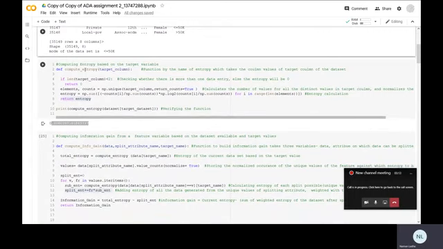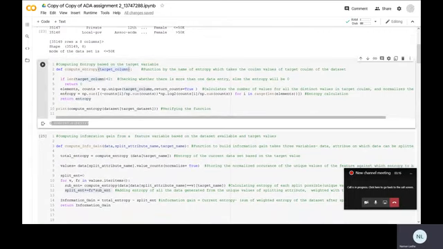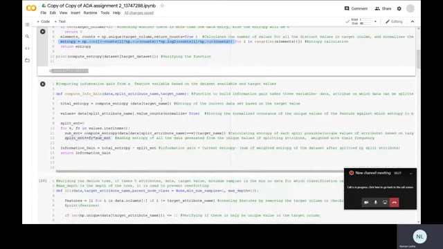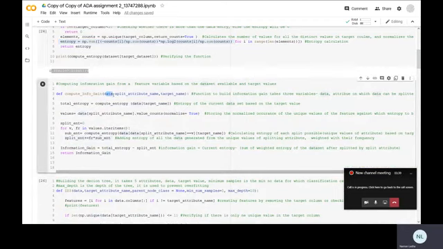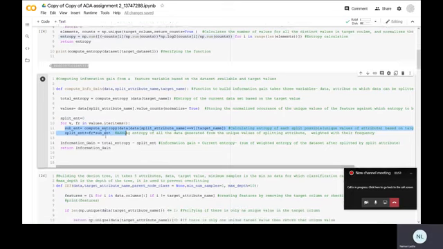Here I've calculated the entropy function based on a target column. Here is the mathematical function for calculating entropy on the particular unique values. To compute information gain, this function takes the total data, the splitting attribute name, and the target name. This is the function in which I split the database on the unique values of that particular feature, and it also returns the percentage of that value in that data set. And then I iteratively add all the entropy calculated. Here I'm calling the entropy function.